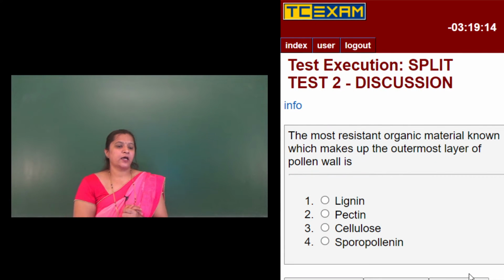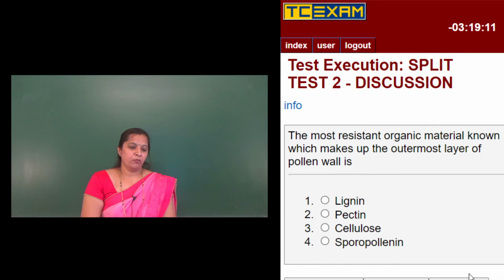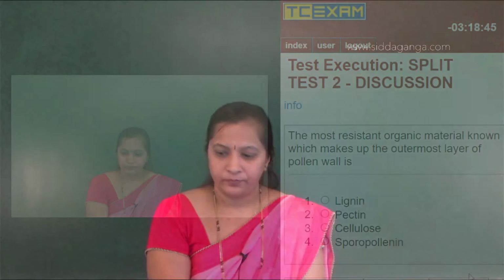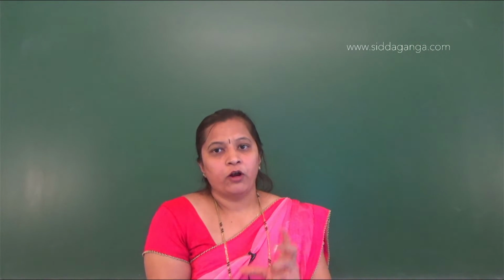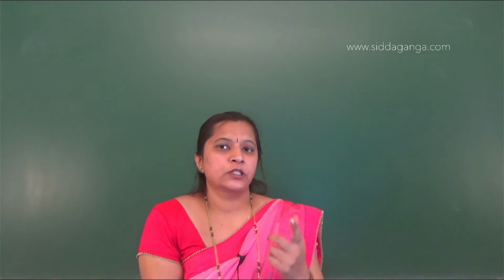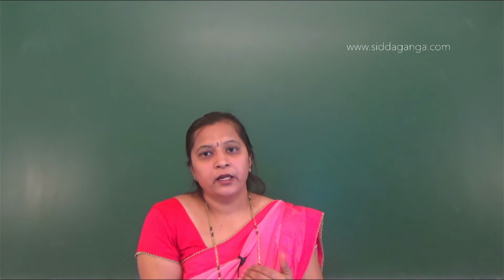The most resistant organic material known which makes up the outermost layer of a pollen wall is, first one lignin, second one pectin, third one cellulose, fourth one sporopollenin. So you know that pollen grains are generally spherical in shape. The wall of the pollen grain is made up of 2 layers, right? The outermost layer we call exine. The inner layer is called intine.